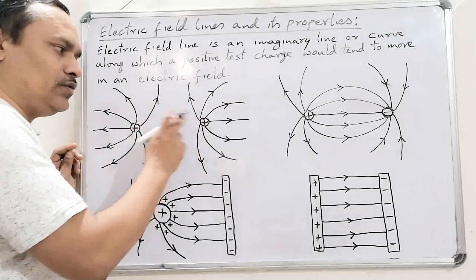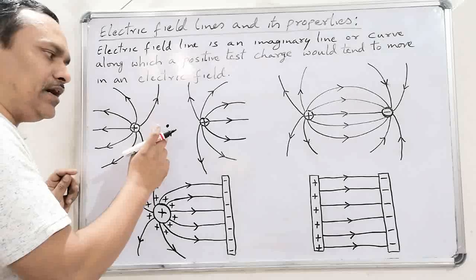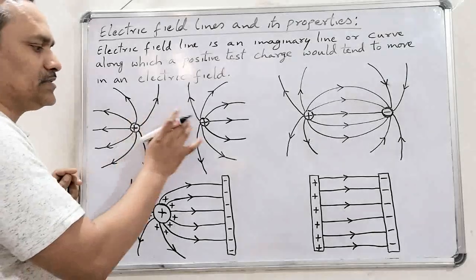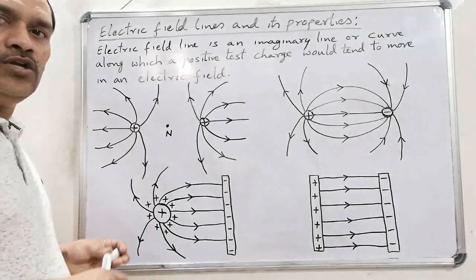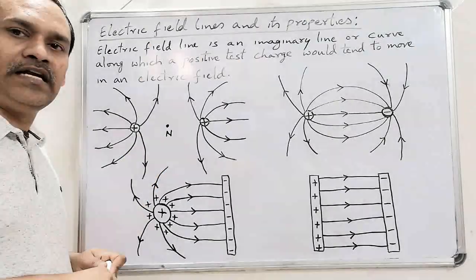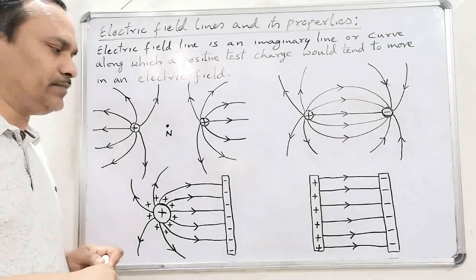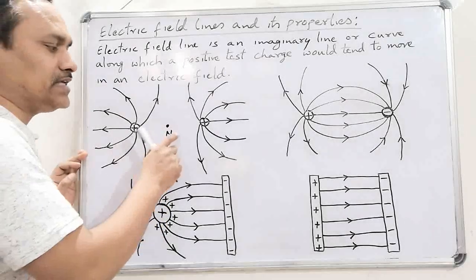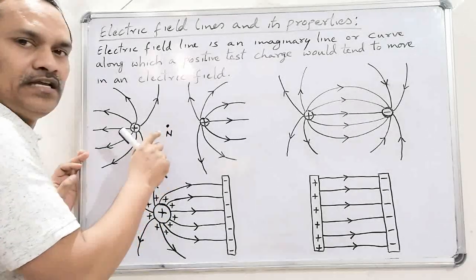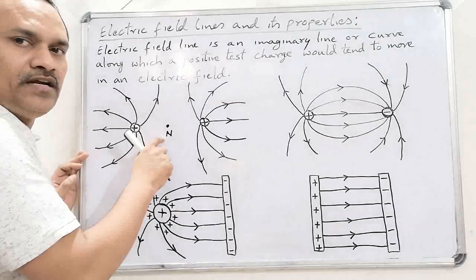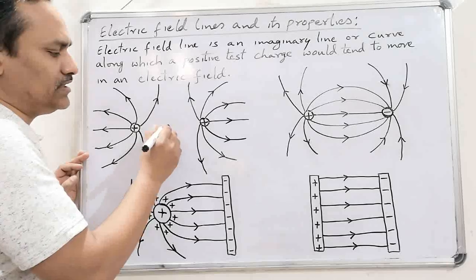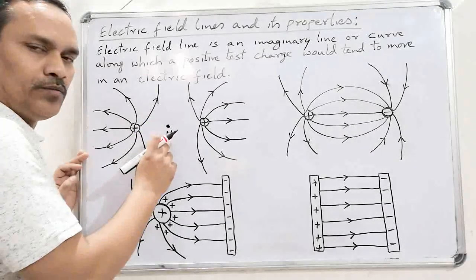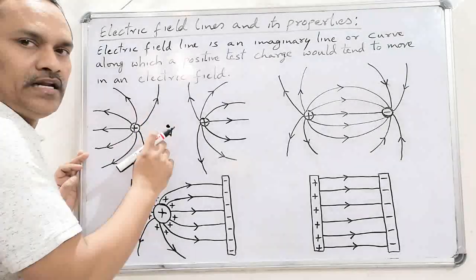Similarly, if we take two negative charges, then also we may obtain the null point in the space between these two charges. Null point means neutral point. Neutral point is the point where the net electric field intensity is zero. That means no electric field lines exist in the region where the electric field intensity is zero. Look at this, at this point, the null point or neutral point, the electric field lines are absent.